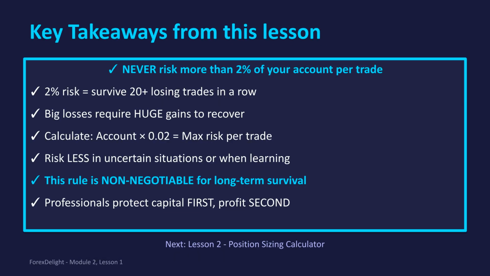To summarize the key takeaways, never risk more than 2%. This allows you to survive 20 or more consecutive losses. Remember, big losses require huge gains to recover. Always protect your capital first. This rule is non-negotiable for long-term survival.